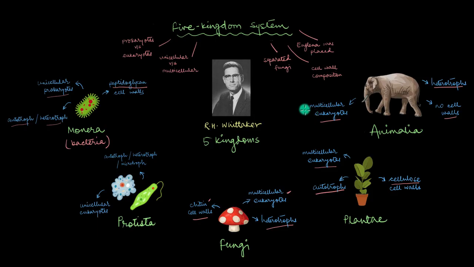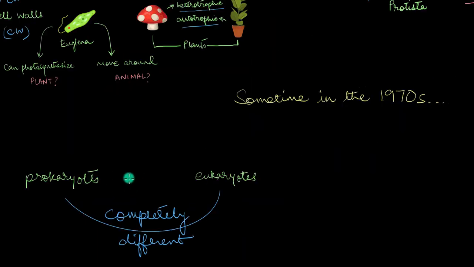But then the 1970s rolled in, and that decade came with some mind boggling revelations. Earlier, we used to think that prokaryotes and eukaryotes are completely different from each other. But then, multiple studies were carried out in the 1970s, and they revealed that there are some special bacteria that have genes and enzymes which are more closely related to that of the eukaryotes. Now, mind you, these special bacteria are still prokaryotes, like they have no nucleus or any membrane-bound organelles.